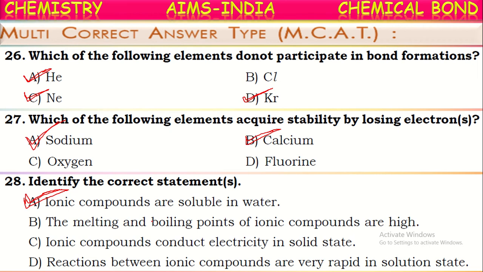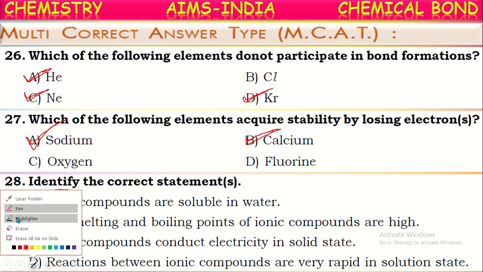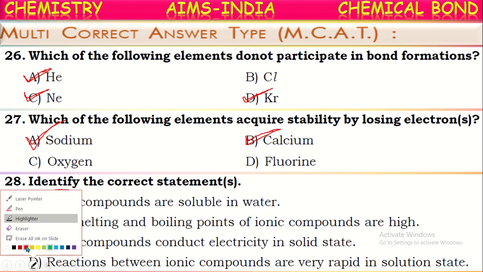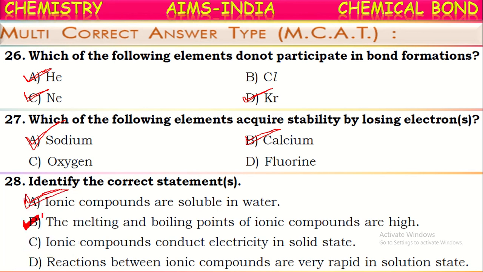Next one: the melting and boiling points of ionic compounds are high. Is it true? Yes, it is also correct, because ionic compounds have high melting and boiling points. The ions are held tightly by strong electrostatic forces. That's why they have high melting and boiling points.